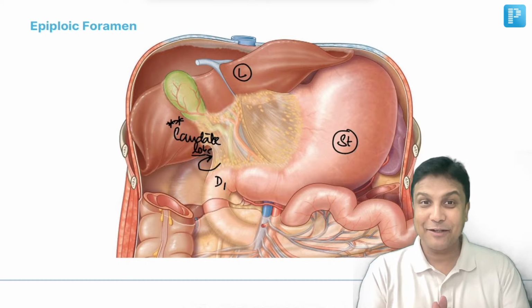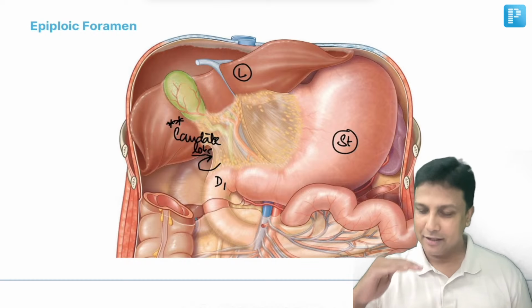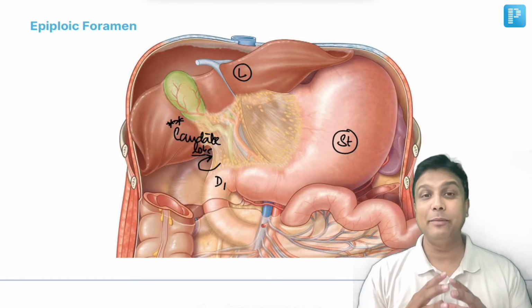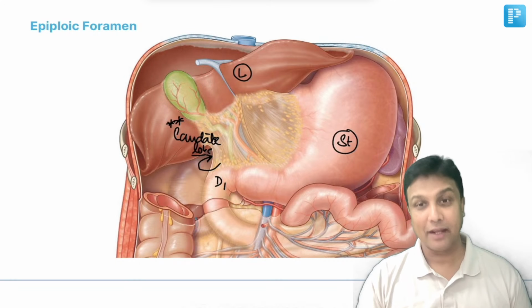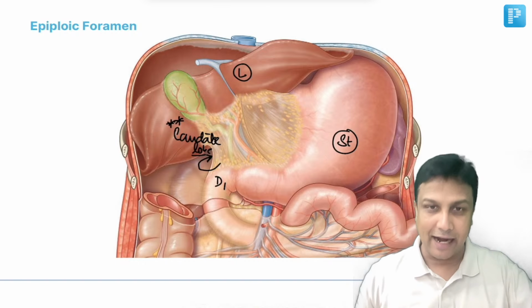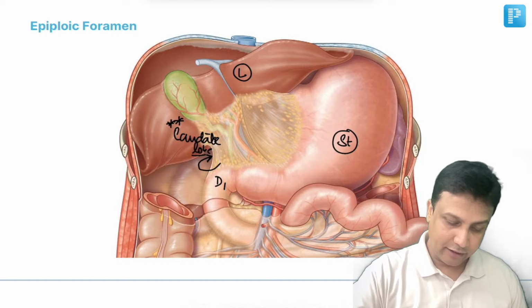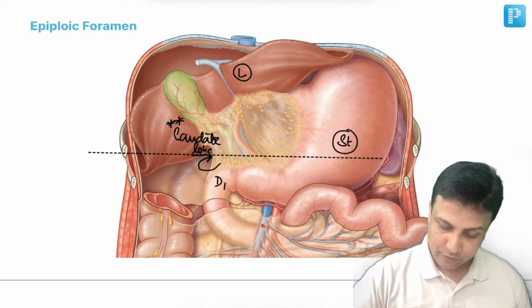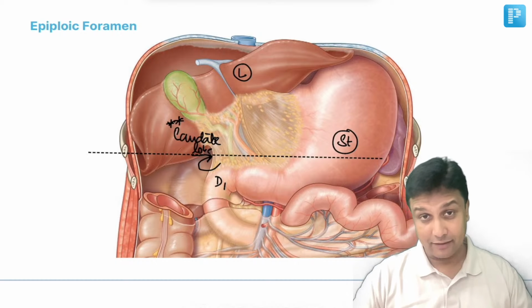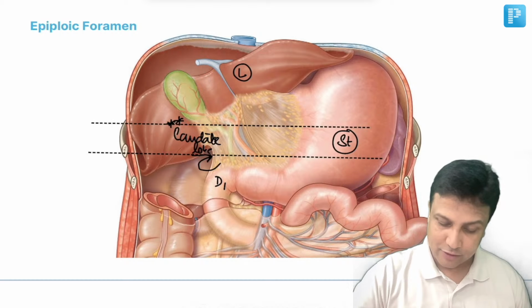So by this diagram, my dear friends, it's nothing to mug up in our class over here. Above the epiploic foramen, there will be caudate lobe of the liver, and below that one, it will be the first part of the duodenum. Now we need to learn what is present anterior and posterior to epiploic foramen. To learn the anterior and posterior boundary of epiploic foramen, let me take a section at this level. So we are going to take a transverse section at this level, not above. If I take a transverse section at this level, what is going to happen?